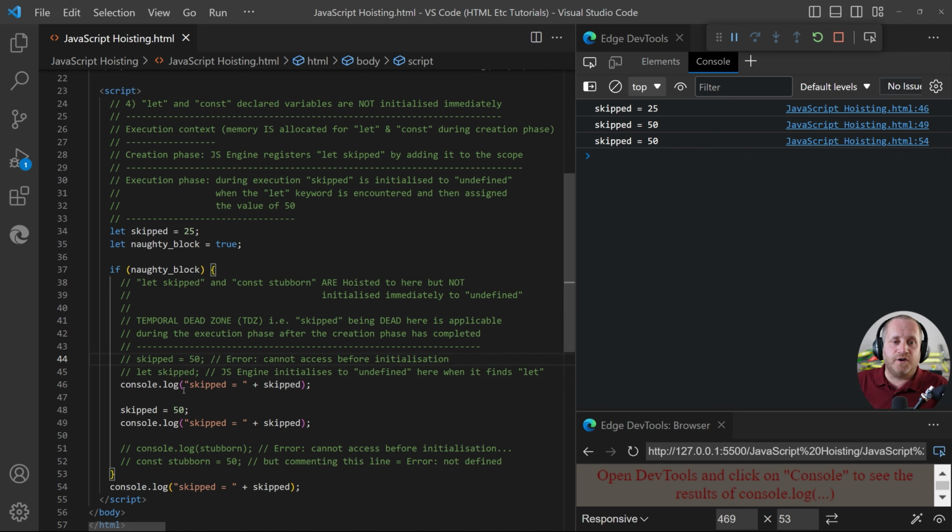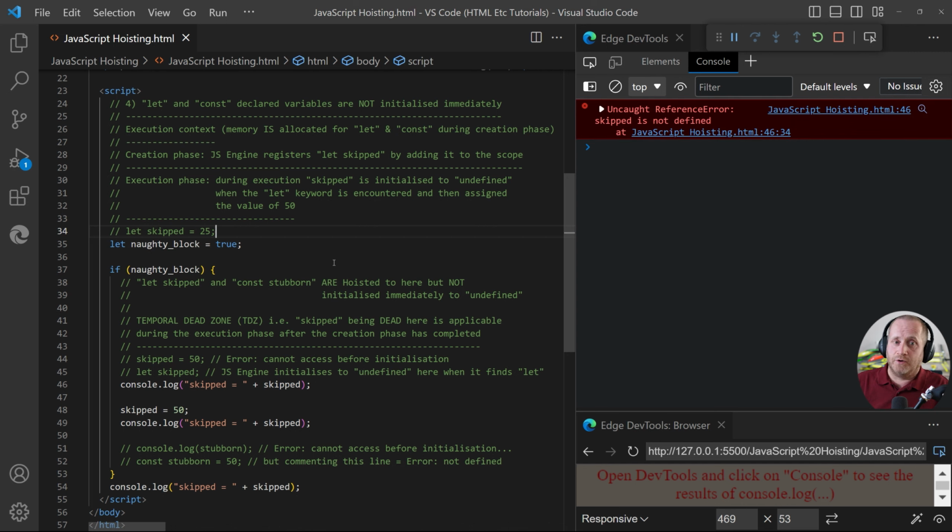And now we can see that the first console log is giving us the value 25, which is because within global scope, we've got let skipped, and therefore we're accessing that version. If we now comment that version, what will we get? We get the not defined error. Wow. The immediate scope within the if block has been commented just here, and also within global scope. So as the JavaScript engine bubbles up through the scopes to try and find a declared version of the variable, it can't find one, and so we get the not defined error.